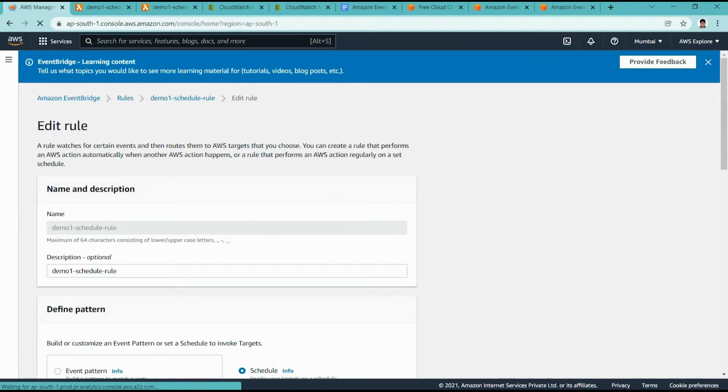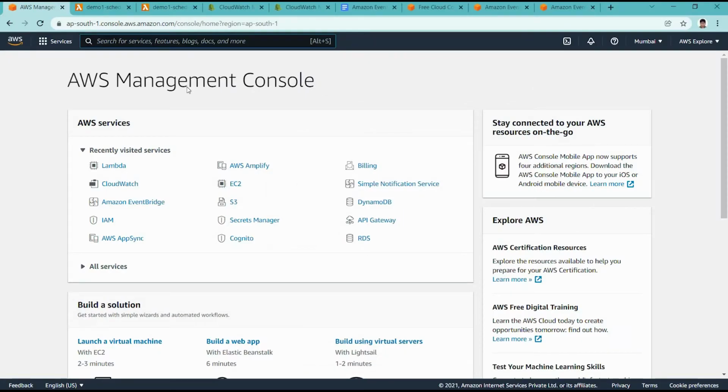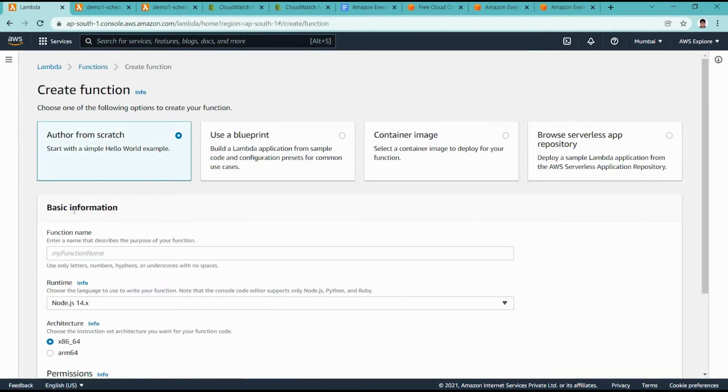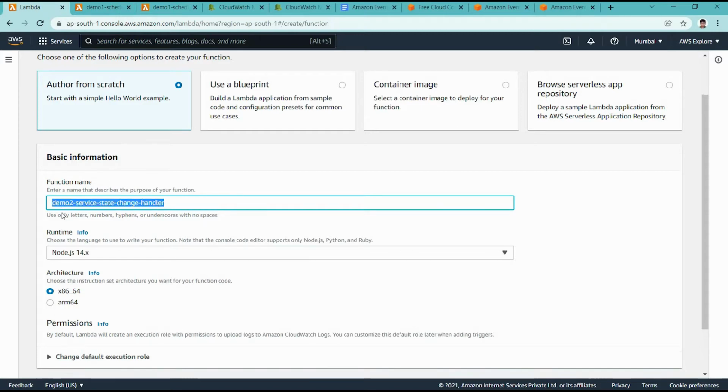For demo 2, first of all, I am creating a new Lambda function. I am giving it any name for now, like service state change handler.